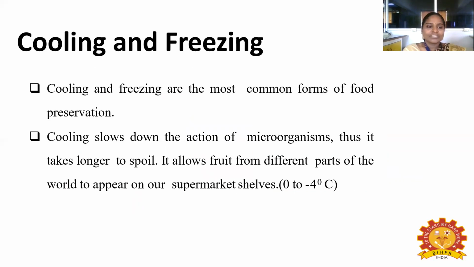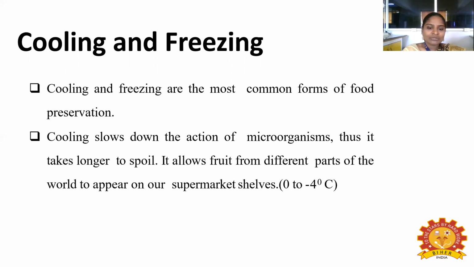Another method of food preservation is cooling and freezing. Cooling and freezing are the most common forms of food preservation. Cooling slows down the action of microorganisms so that it takes longer for food to spoil. It allows food from different parts of the world to appear on our supermarket shelves. Mostly all vegetables and fruits follow this cooling and freezing procedure.